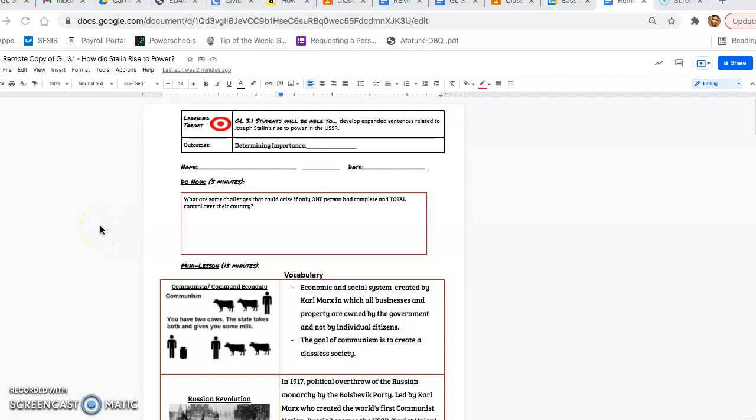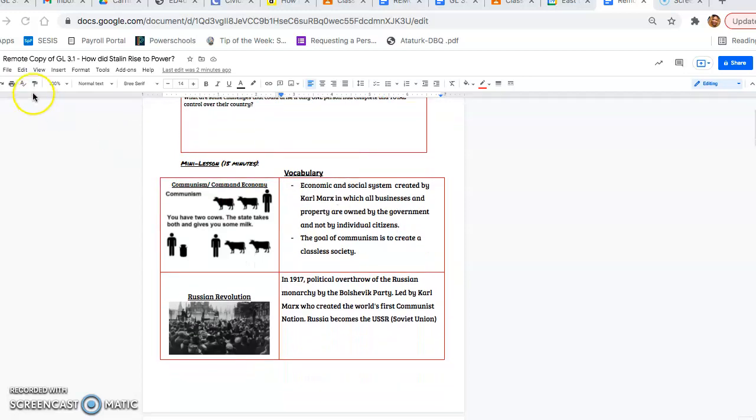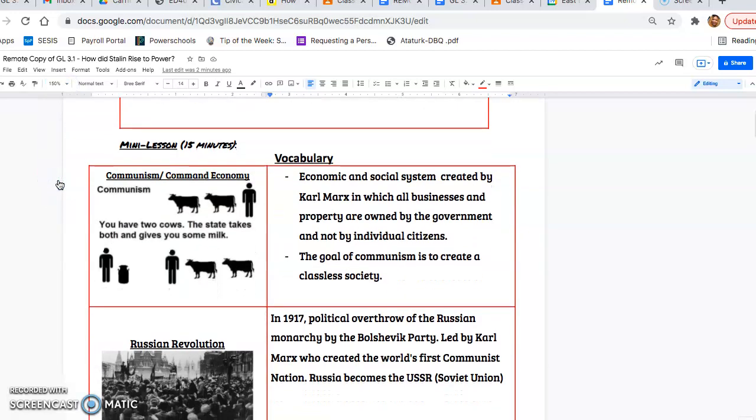All right, so this lesson is about how Stalin rose to power. It's the beginning of our third unit. So, for vocabulary, zoom in, here we go.